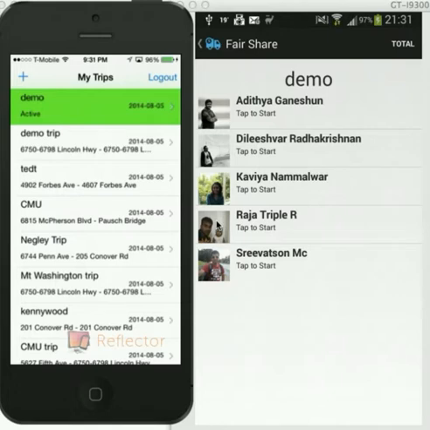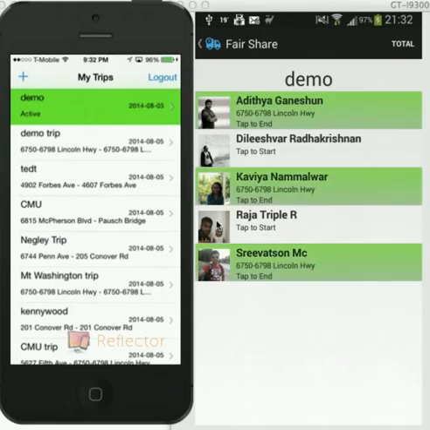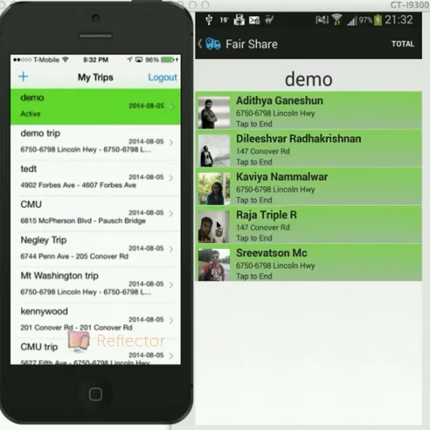For instance, in this particular screen, to start the trip or to enter the location where the user has gotten in, the user just needs to tap on that particular user, and the current location is being fetched in the background and automatically updated, and the green shows that the trip has started for that particular user. And similarly, when he taps on the same user whenever he gets down, the end location is being updated.